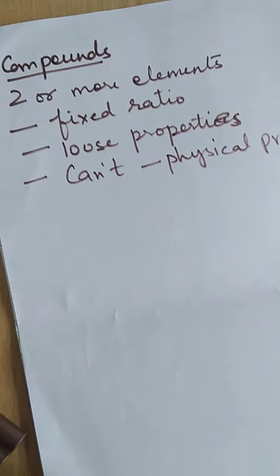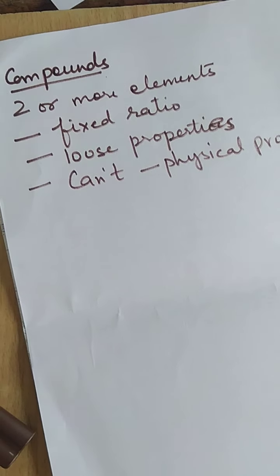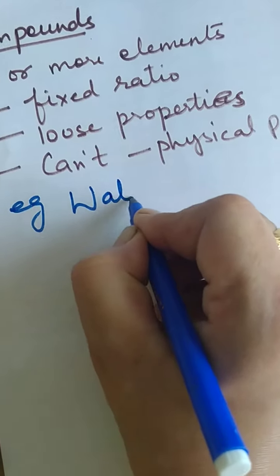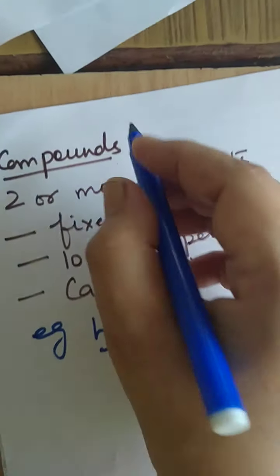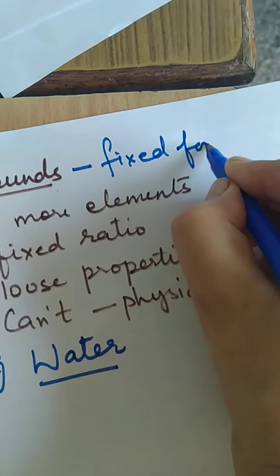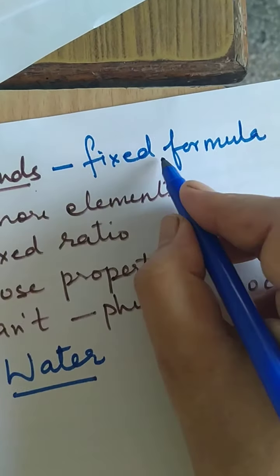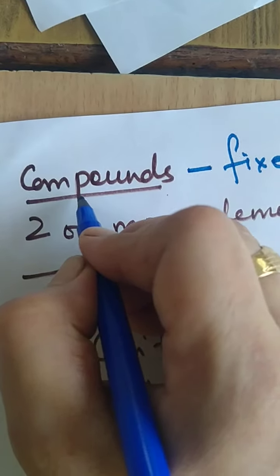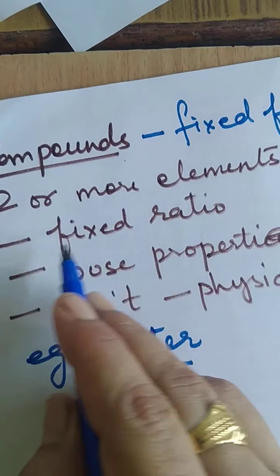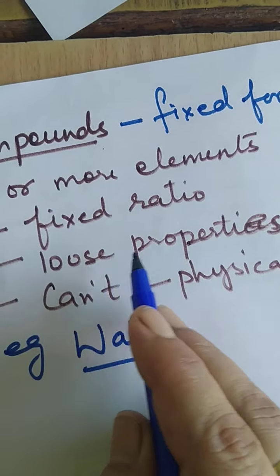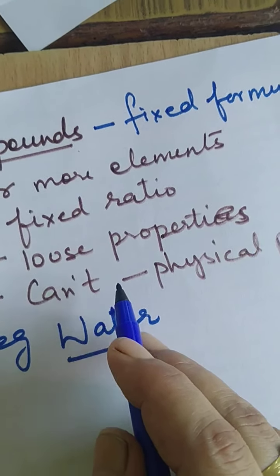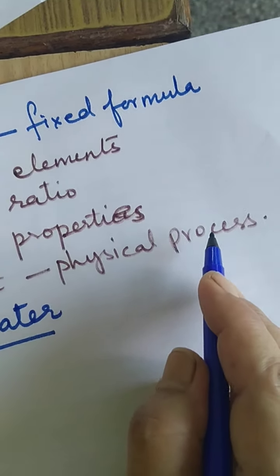I will explain this with an example. The most common example, which you all know, is water. And always remember, all compounds have a fixed formula. If any substance has a formula, it means it is a compound. So two or more elements combined in a fixed ratio such that they lose their properties and cannot be broken down into their constituents by a physical process.